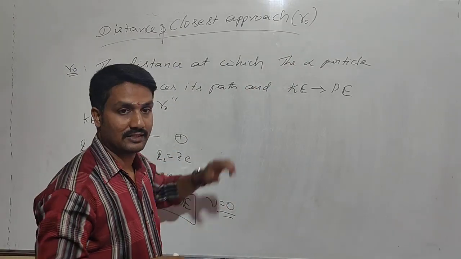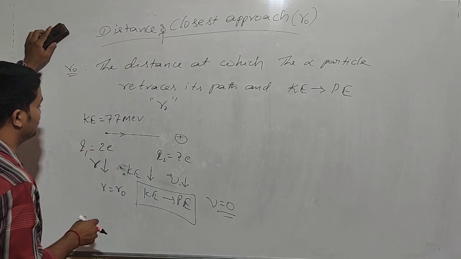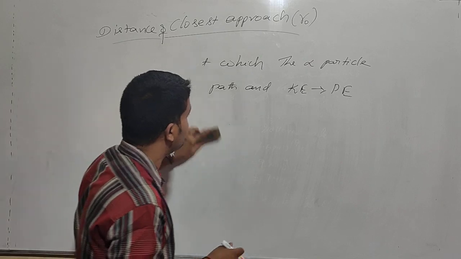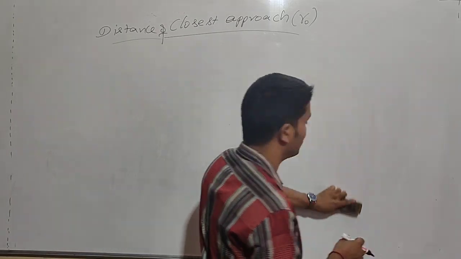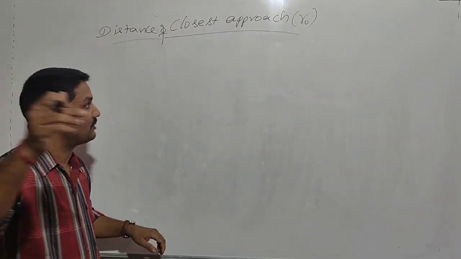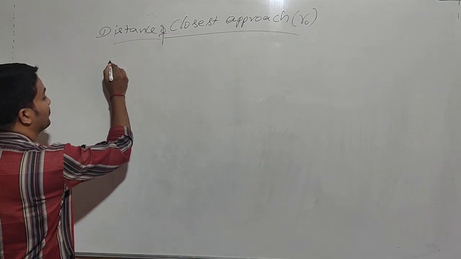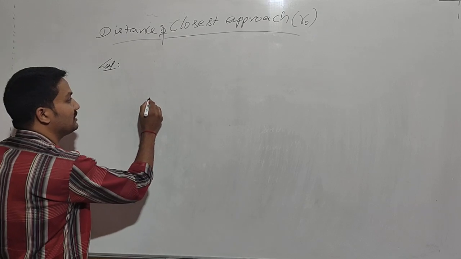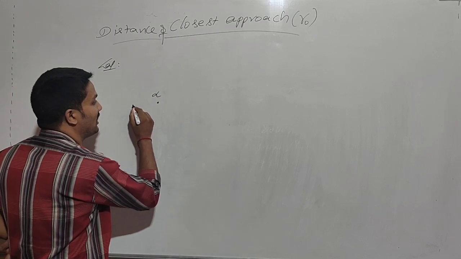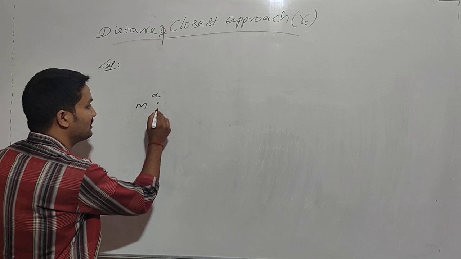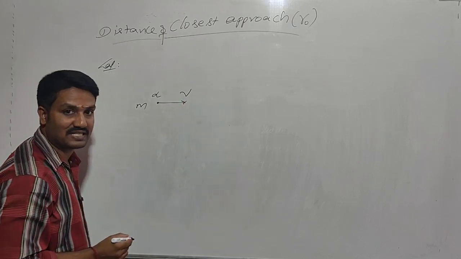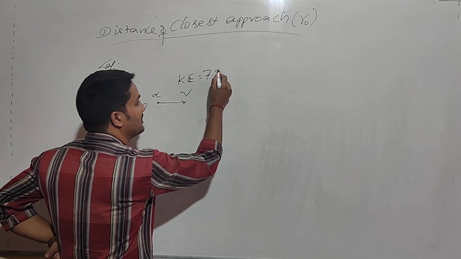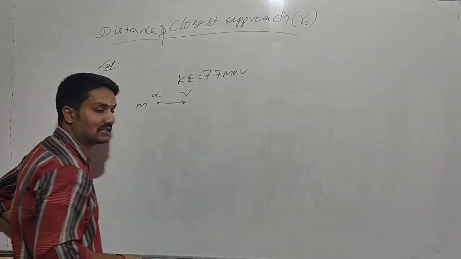Now, we have to calculate that value by using standard values. Let us consider an alpha particle of mass m having velocity v, with maximum kinetic energy 7.7 million electron volts.